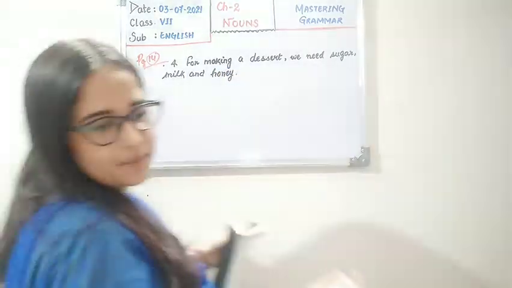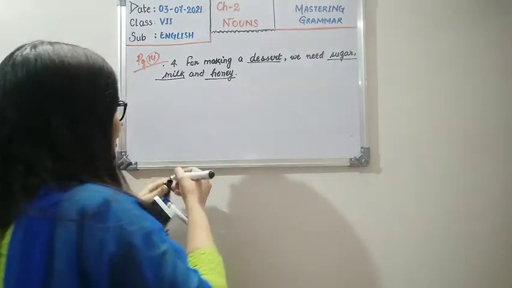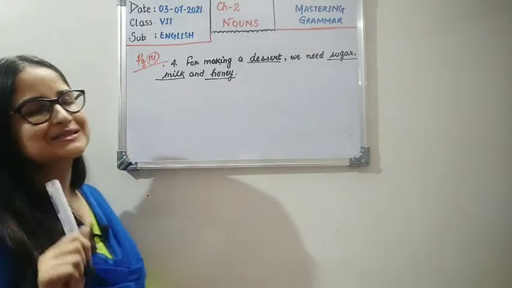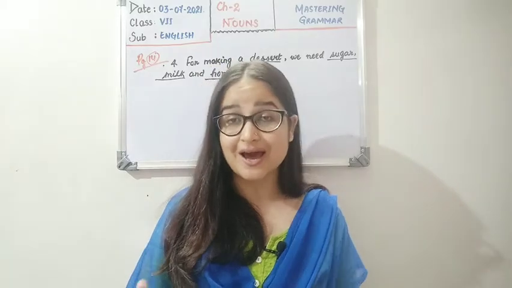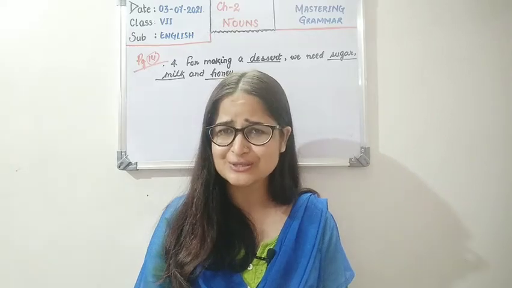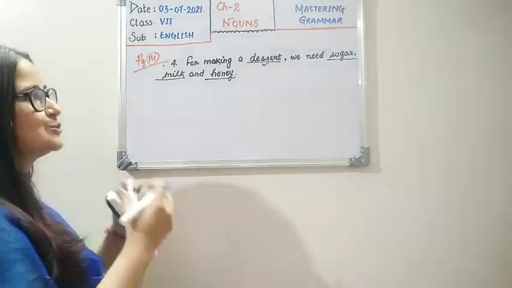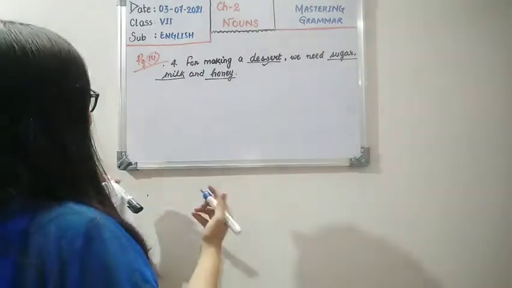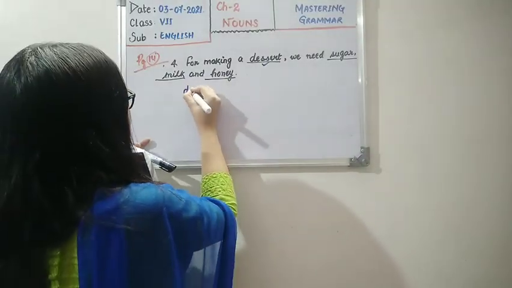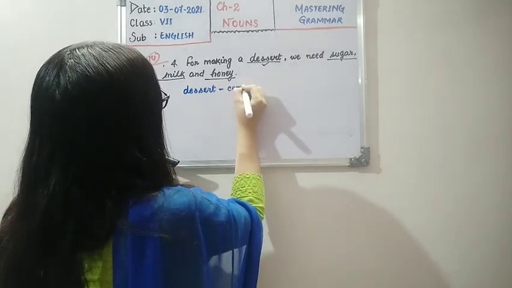So what are the words that are marked? Dessert, sugar, milk and honey. Now children, dessert is known as dessert for every sweet dish. Even if it's a pudding or any other sweet dish that you are making, ice cream is even a dessert. So this is a common noun because it is a name given generally to every sweet dish, used in a general term. That's why we will write that dessert is a common noun.